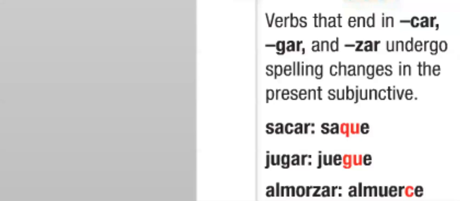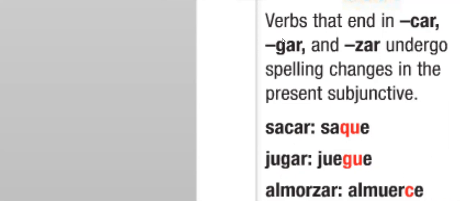All right, one last thing that I'd like to cover when it comes to conjugating in the present subjunctive. Now, just like we did when we did commands, you are occasionally going to come across verbs that end in car, gar, and zar. A verb like sacar ends with car, and jugar ends in gar. Almorzar ends in zar. So those verbs are all going to require a spell change.